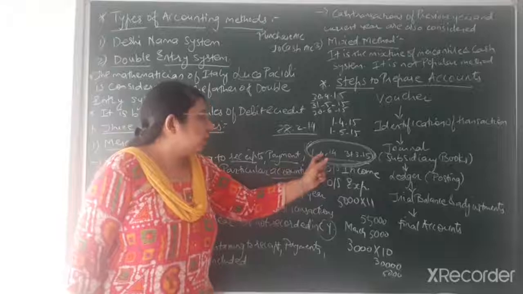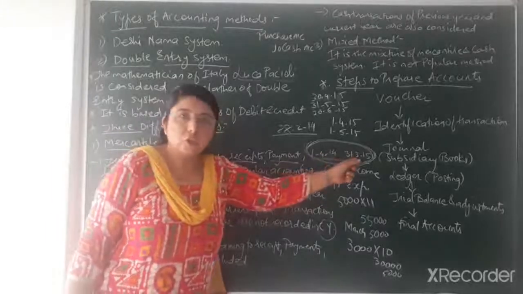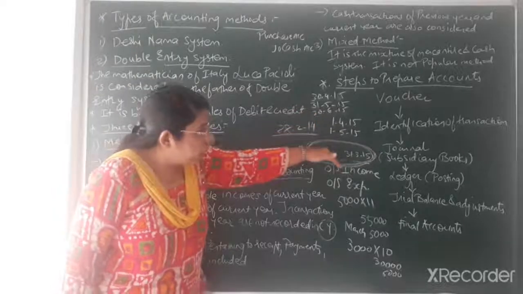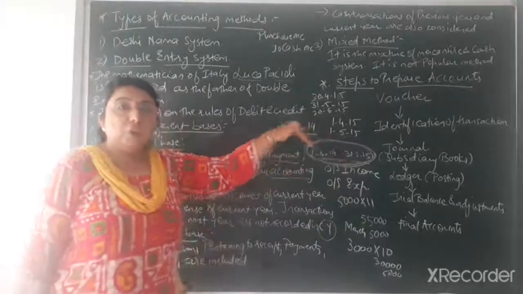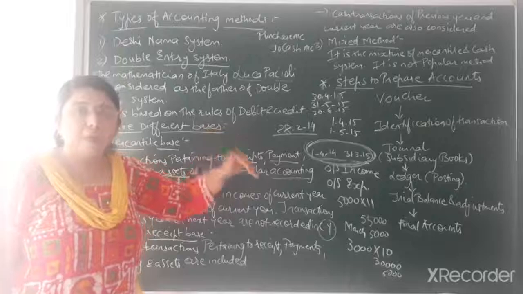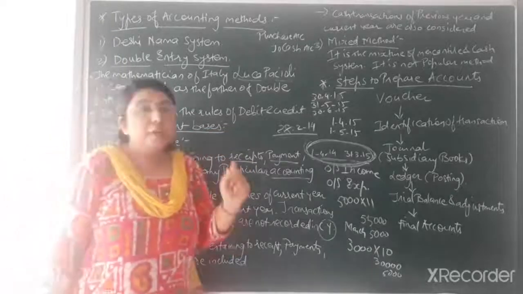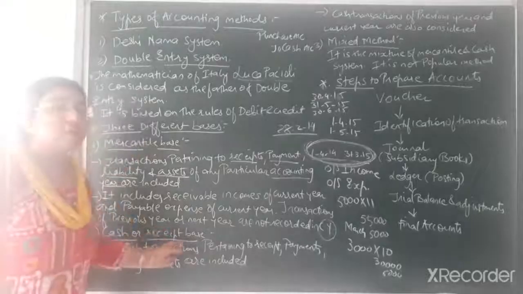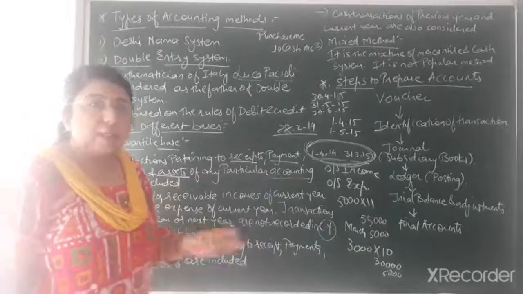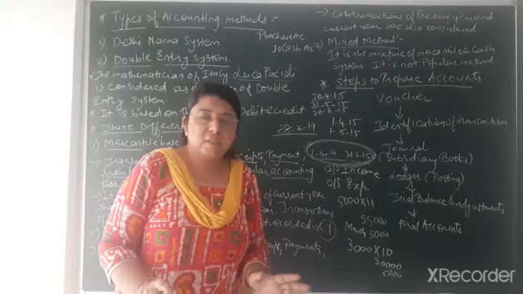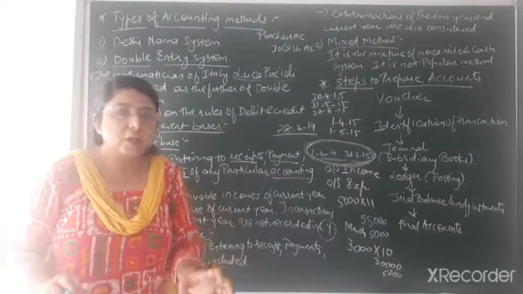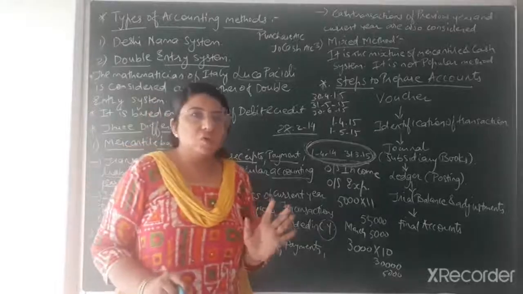What is our current year? That is 1st April 2014 to 31st March 2015. The next 3 months commission that I have received in advance in the current year, even though it is not the income of the current year, will be recorded in the books of accounts as per the cash or receipt system. Because whatever cash we are receiving, whether it is of the previous year or current year, if it is received in cash, it will be recorded in the books of accounts.